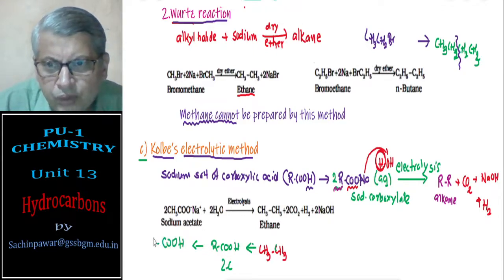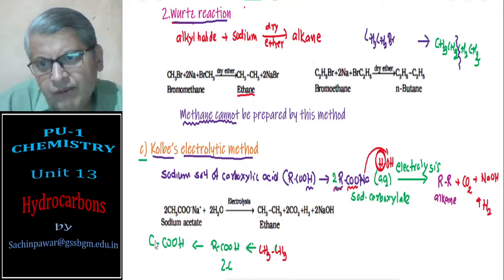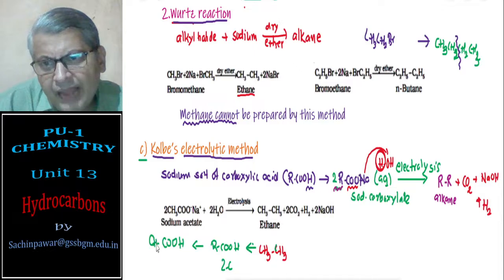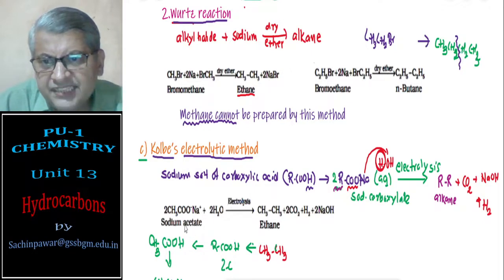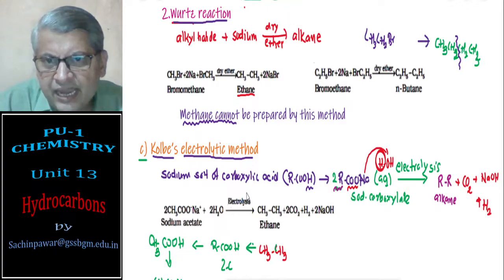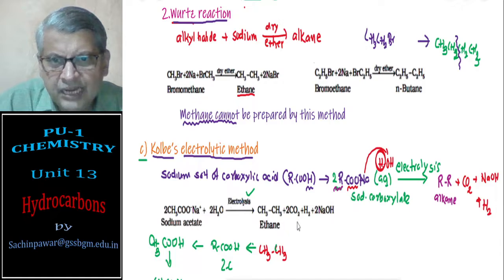I require one more carbon atom, so I require CH3, since carbon valency is 4, therefore you have to use CH3COOH, and the sodium salt of this, that is CH3COONa. This is sodium acetate. So an aqueous solution of sodium acetate is electrolyzed. Ethane and carbon dioxide are formed. Ethane, carbon dioxide, hydrogen and sodium hydroxide are formed.